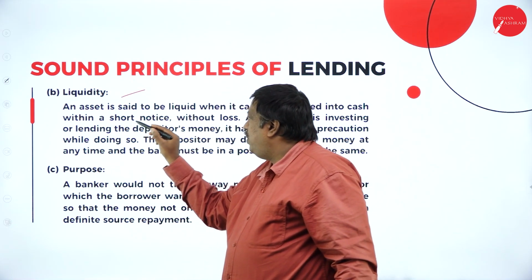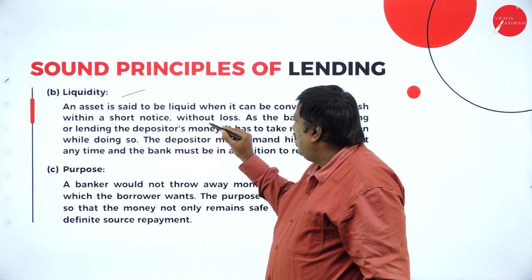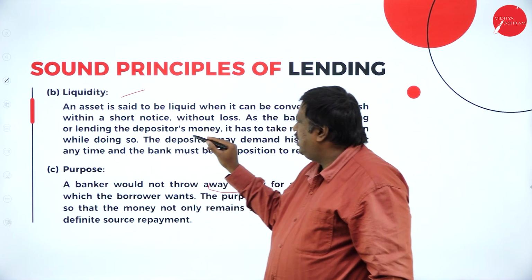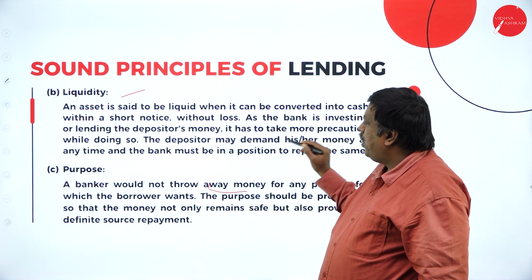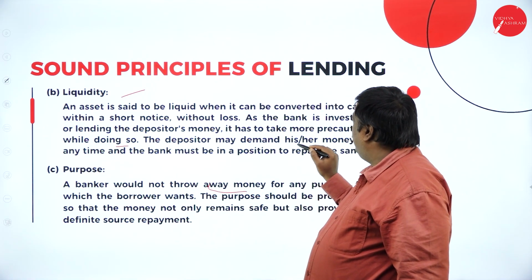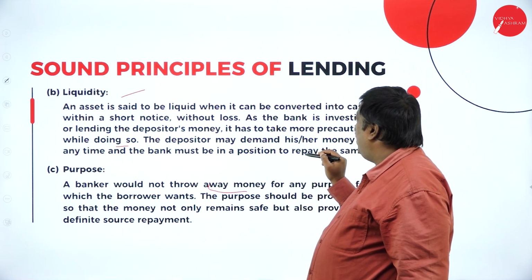An asset is said to be liquid when it can be converted into cash at short notice without loss. As the bank is investing or lending depositors' money, it has to take more precaution while doing so. The depositor may demand his or her money at any time. The bank must be in a position to repay the same.